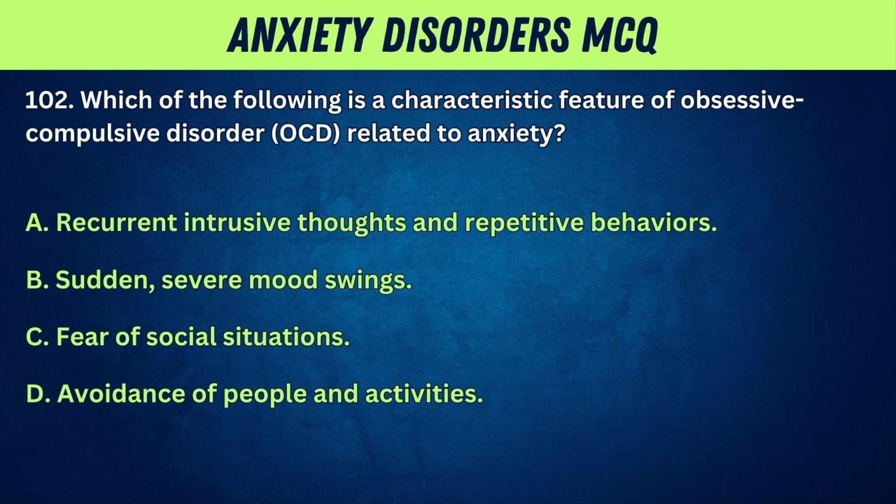102. Which of the following is a characteristic feature of obsessive-compulsive disorder, OCD, related to anxiety? A. Recurrent intrusive thoughts and repetitive behaviors. B. Sudden, severe mood swings. C. Fear of social situations. D. Avoidance of people and activities.